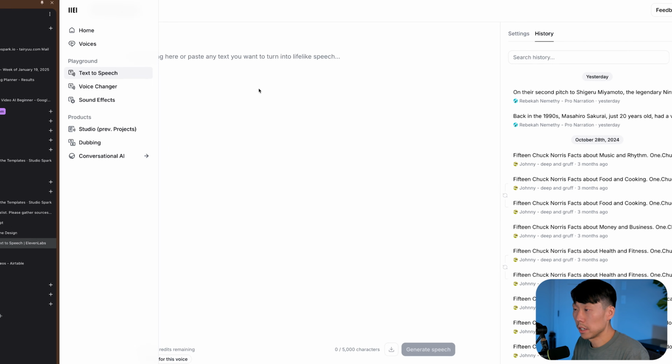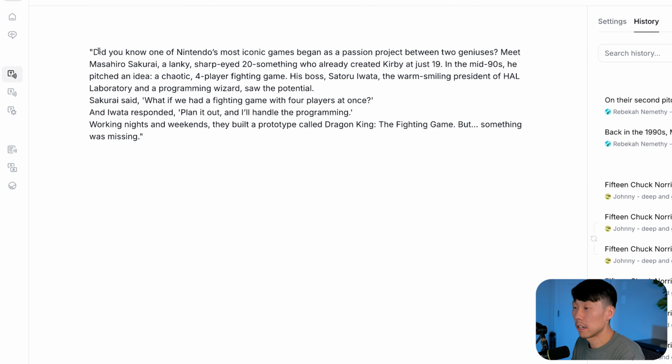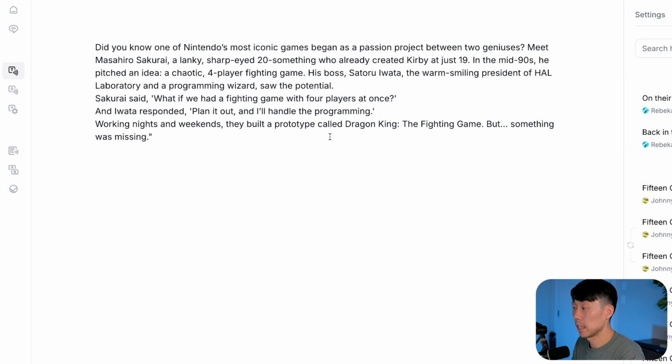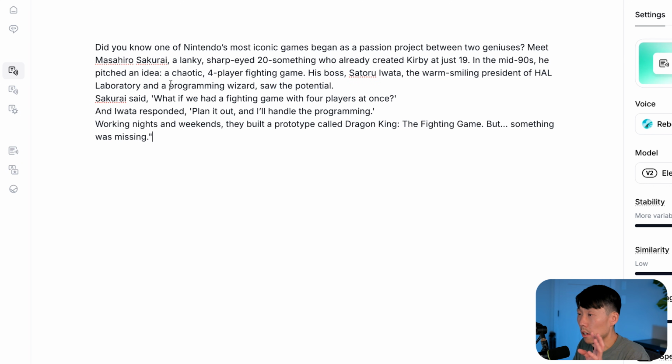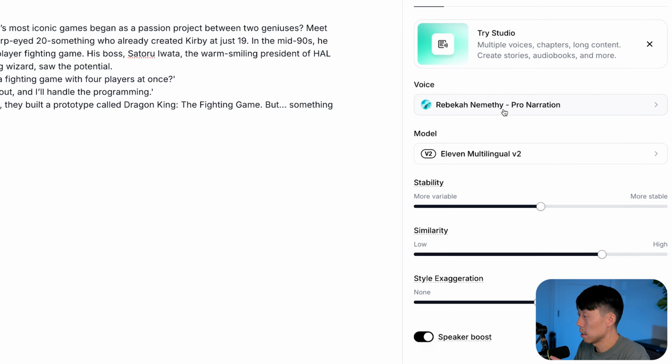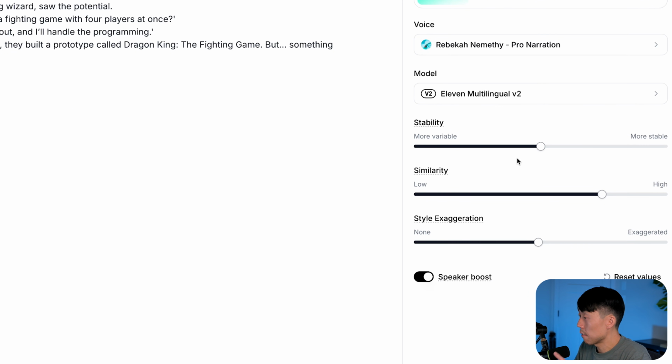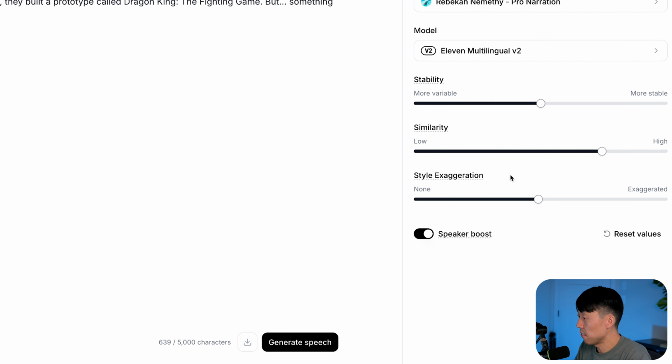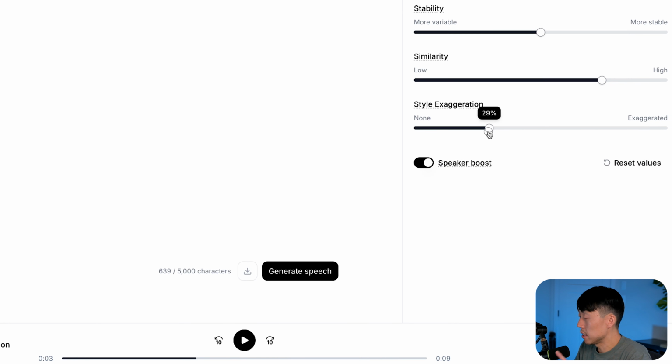copy it, go here. And I'm going to remove quotes just in case. Cool. All right, so I pasted what ChatGPT gave me. I selected the voice Rebecca here. And there are a few options here. I'm going to keep most of it default. The only one I moved is style exaggeration.